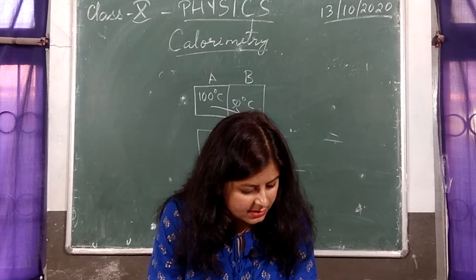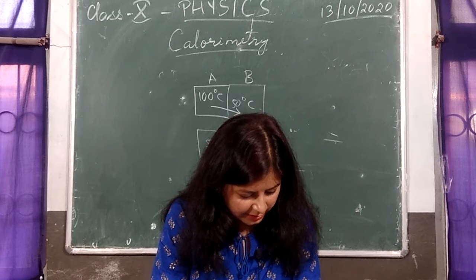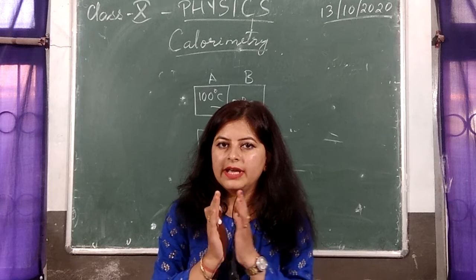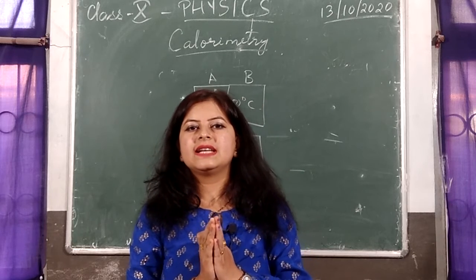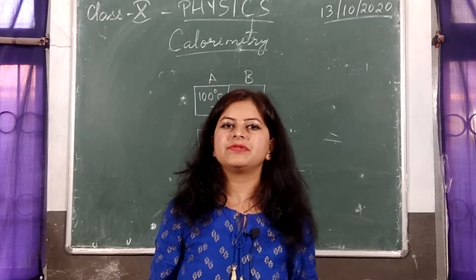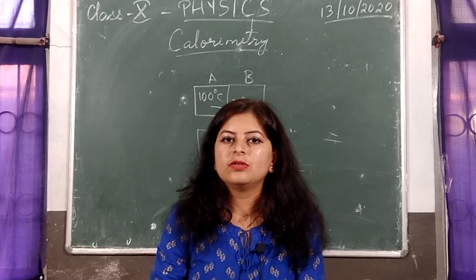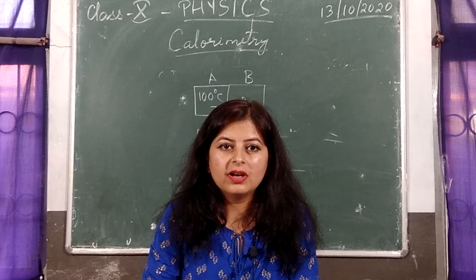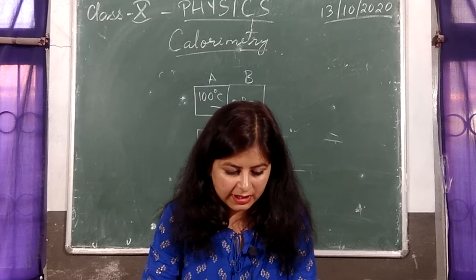Now, if there is no transfer of heat between the two bodies, so if you place two bodies in contact with each other and you see that there is no flow of heat occurring between the two bodies, then you can conclude that both the bodies are at the same temperature. This is called thermal equilibrium of the two bodies.